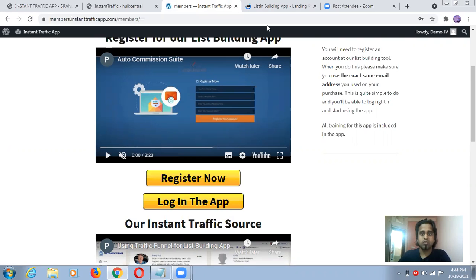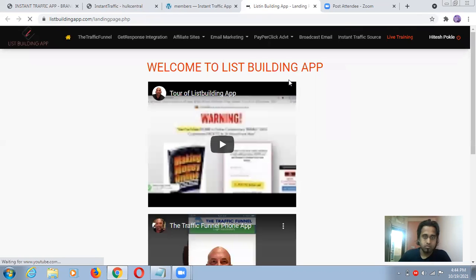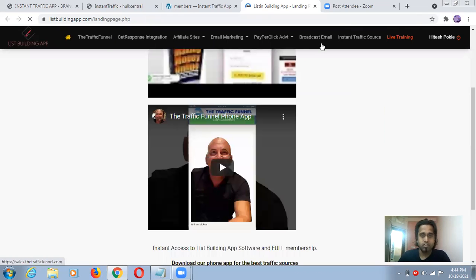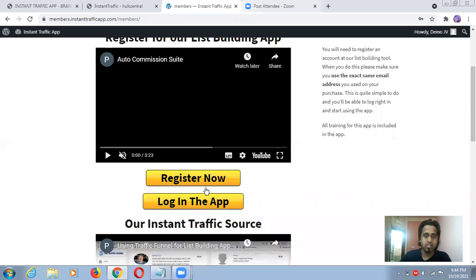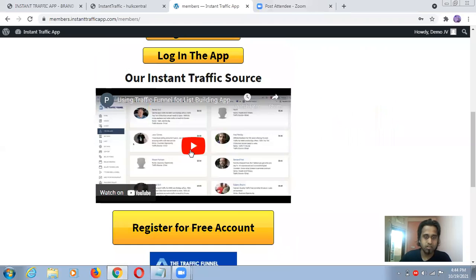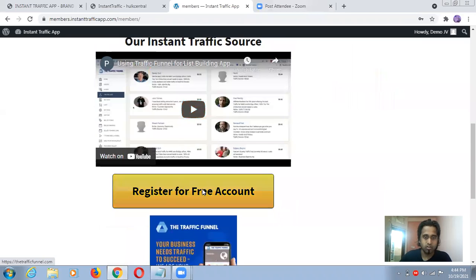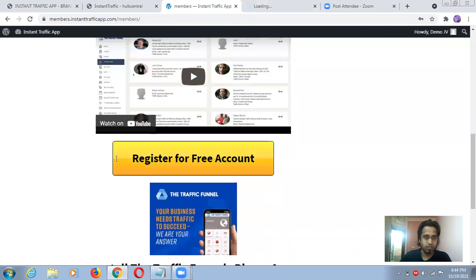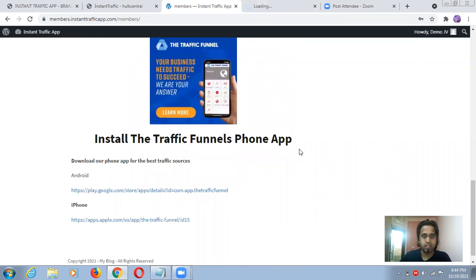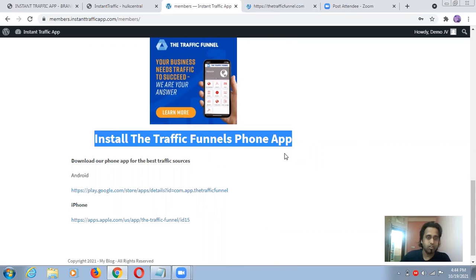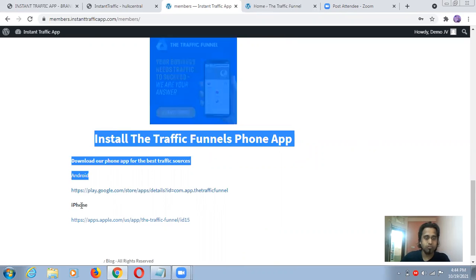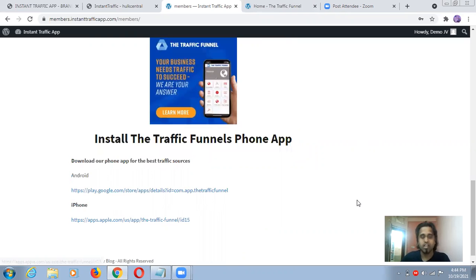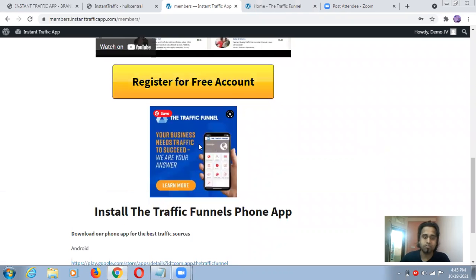So this building app. Again, we are going to the same thing. I already discussed all these things. I think we should click on this and see what will come in front of us. Later, you have to install the Traffic Funnel phone application, guys. I already did sign up in front of you. For Android, this link. For iPhone, this link. Just control all these things from your mobile directly.